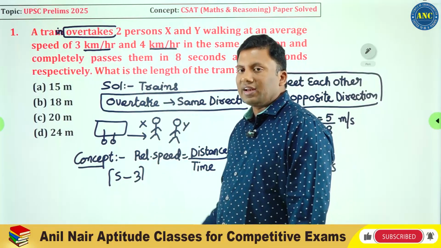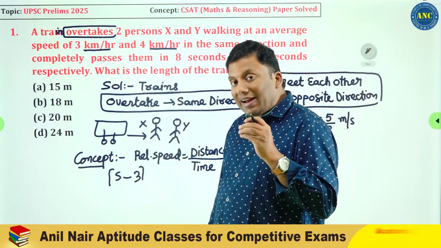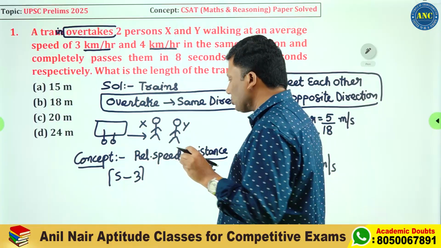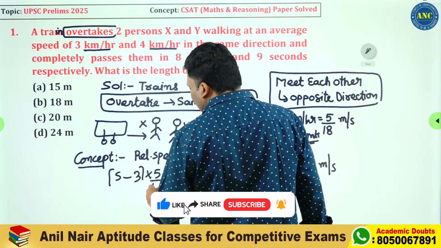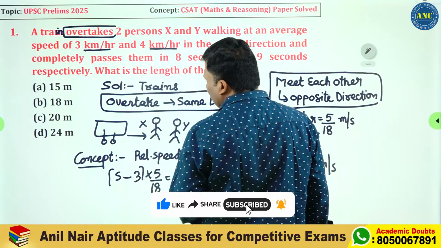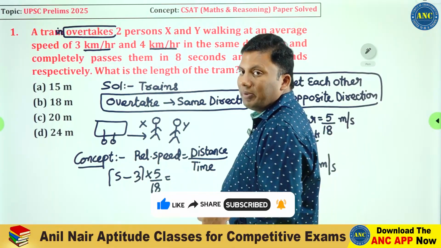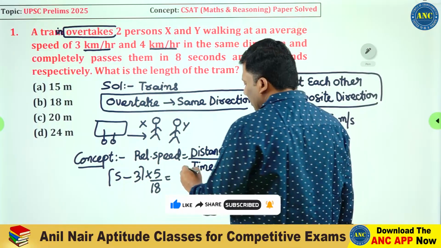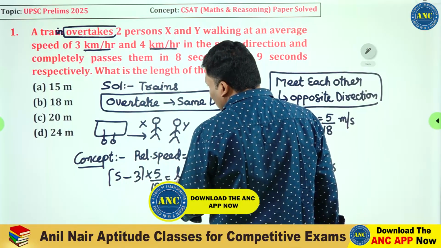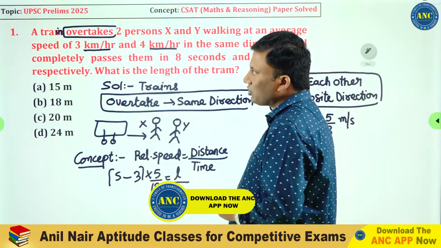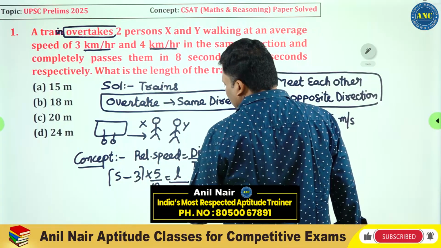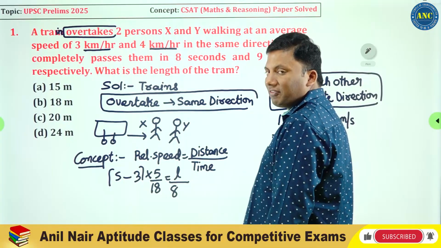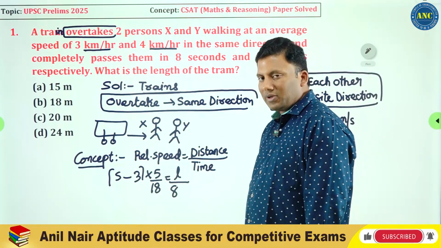Question is given in kilometers per hour. Answer is asked in meters. So I am multiplying with 5 by 18. Distance covered will be equivalent to the length of the train. Length of the train I don't know, L. It has taken 8 seconds to overtake. I hope the first equation is very much clear.